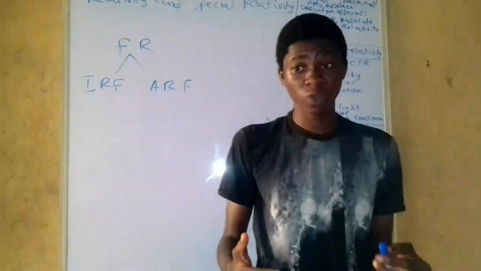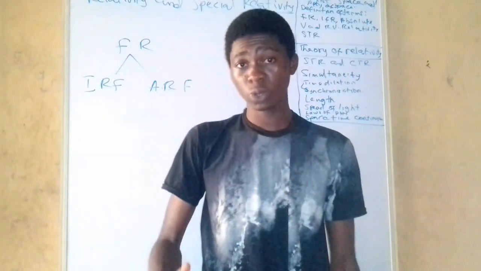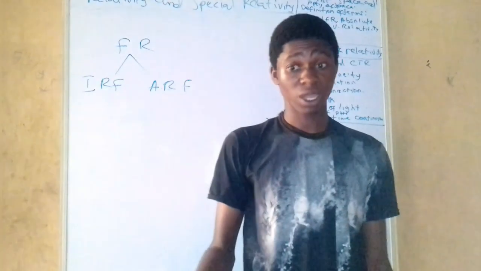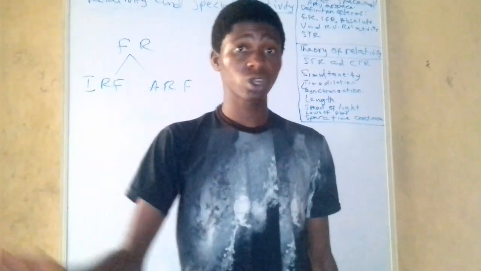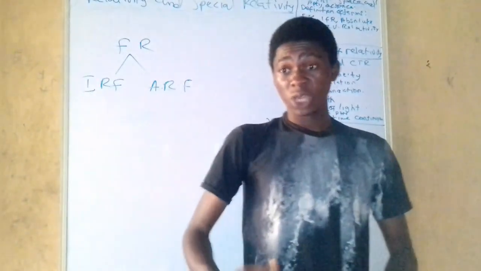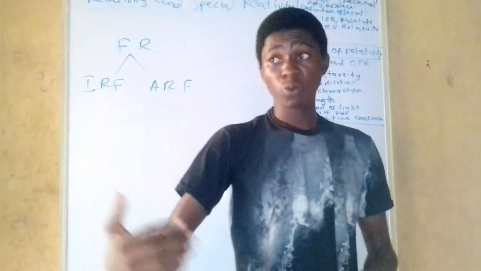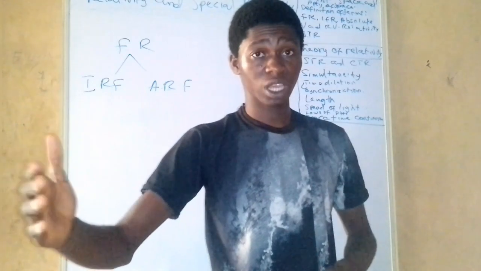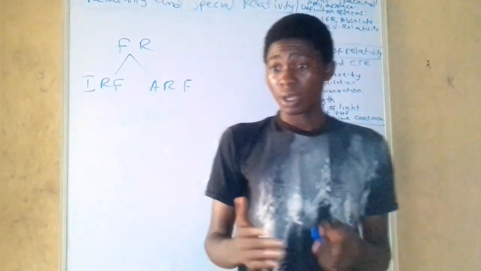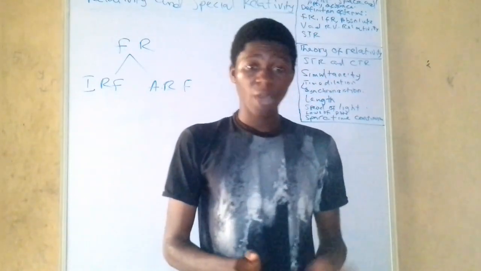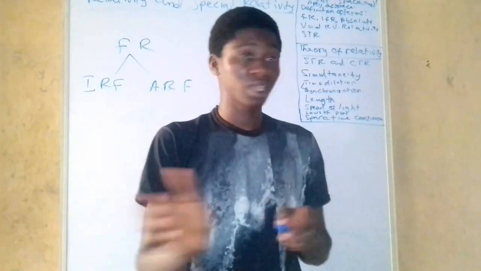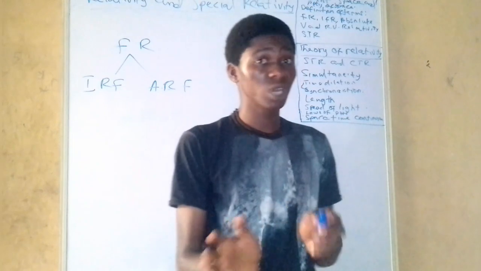What is relative velocity? If I'm moving at a speed of 100 miles per hour, and you are moving at a speed of 250 miles per hour, and I'm going to measure your speed relative to me, we are moving at a constant speed in a straight line. I'm not moving haphazardly, and you are not moving haphazardly. That's when we talk about relative motion.